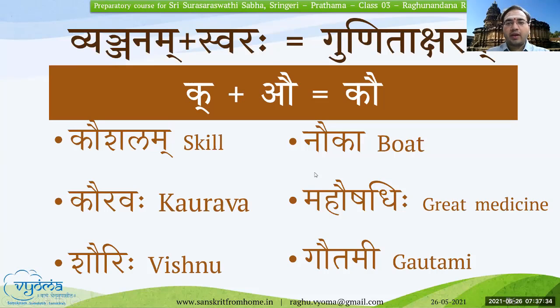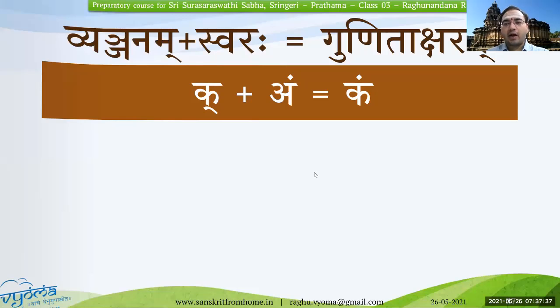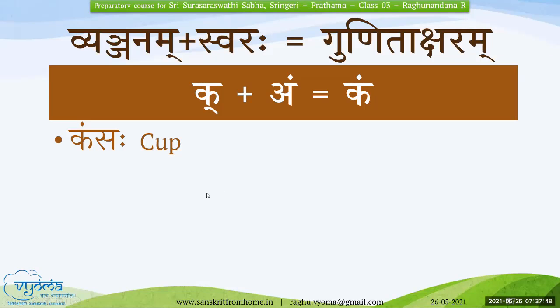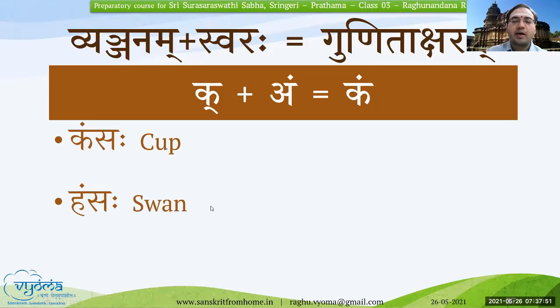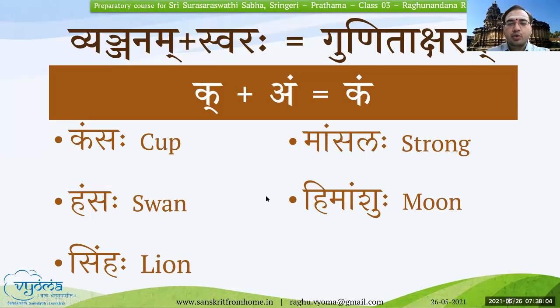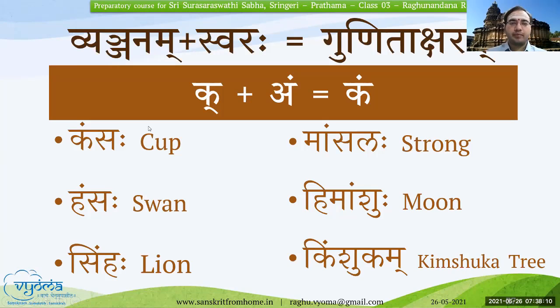Now we'll go to the last two, which is Anuswara and Visarga. Kam. K plus kam. Kamsaha. Hamsaha. Simhaha. Mamsalaha. Himamshuhu. Kimshukam. Uttamam. Dhanyavadaha.